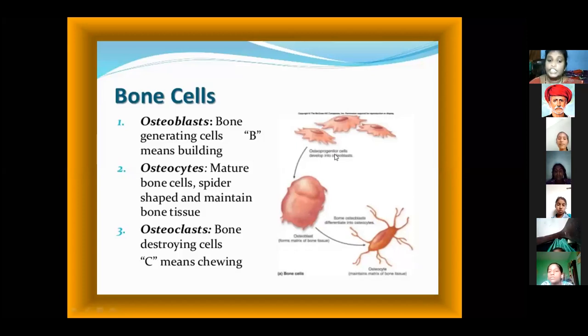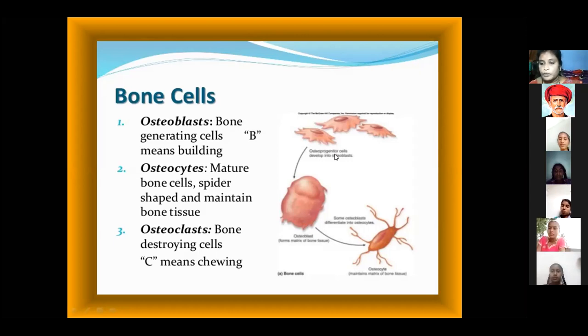Mature bone cells are spider shaped and maintain bone tissue. We see in this diagram that osteocytes have the shape of a spider, a spider-like structure. Osteocytes are the mature bone cells, and they give the shape to bone tissue. Every bone tissue has some structure. Already we know bones give structure and maintain protection. The main function of osteocytes is maintaining the shape. In every living organism, they help give the shape of the structure.